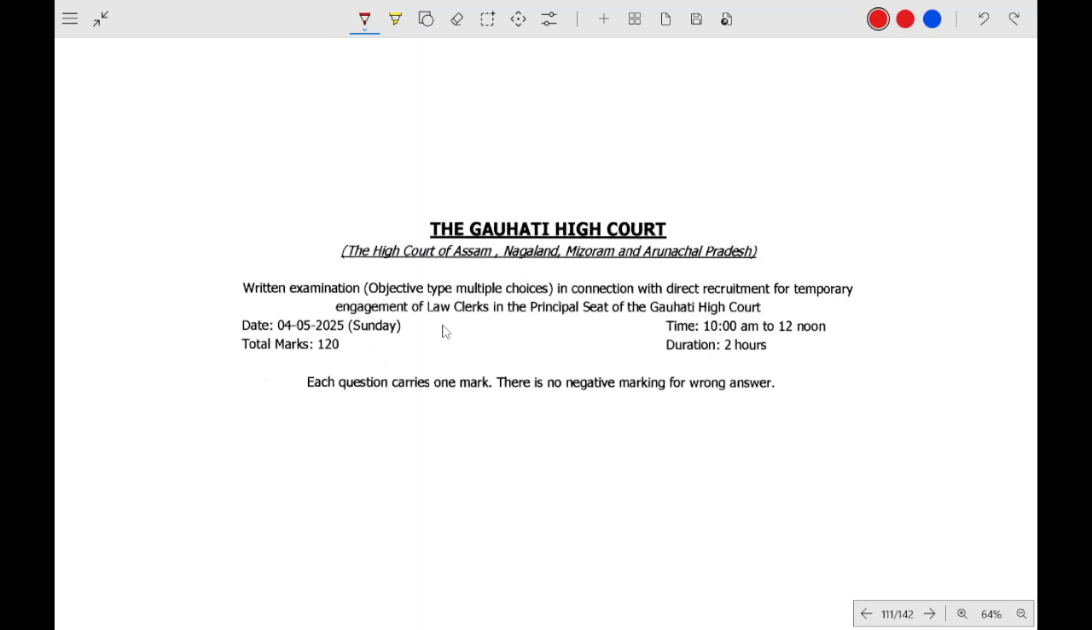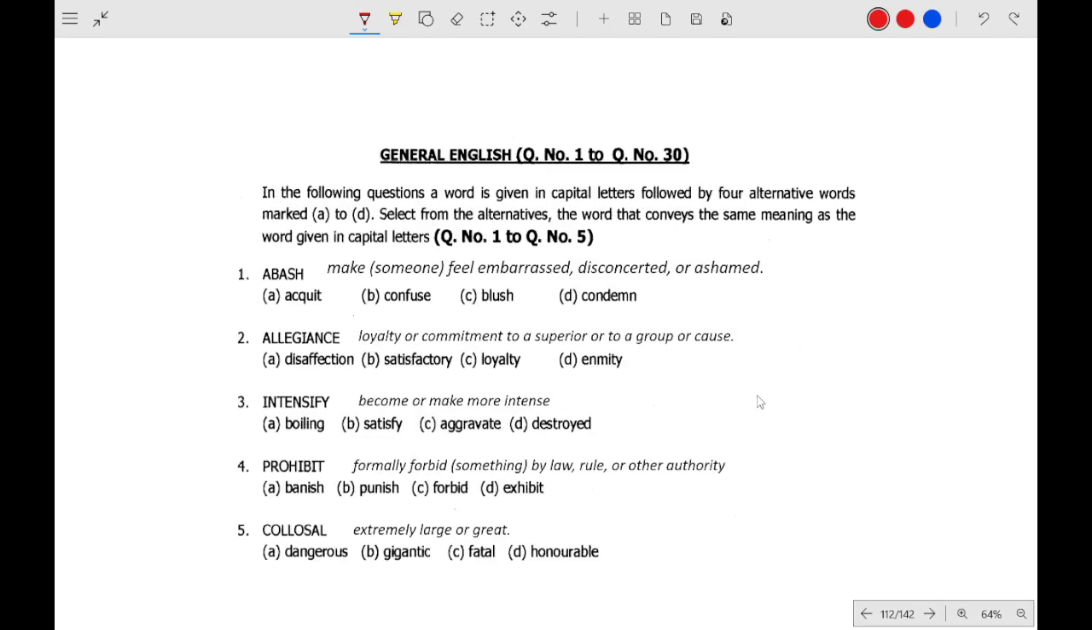It is the law clerk. Okay, this one is also not much difficult, but it has the Assamese section. So we have to find the same meaning, that means synonym. Abash means to make someone feel embarrassed, discontented, or ashamed. So the closest is blush. Allegiance means loyalty or commitment to a superior group. So it is obviously loyalty. Intensify, that means aggravate. Prohibit, that means forbid. Colossal, that means gigantic.